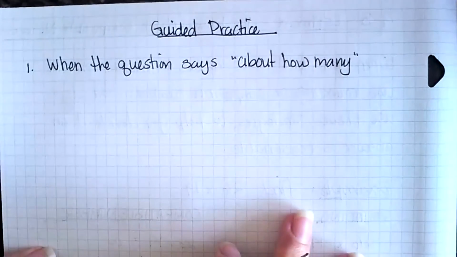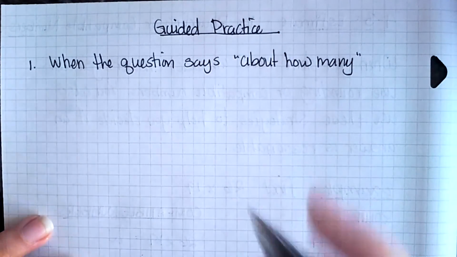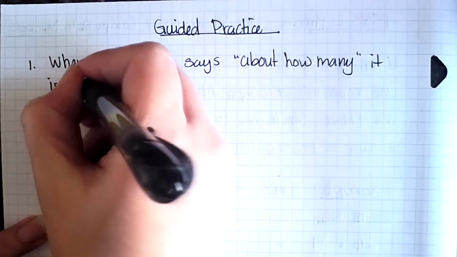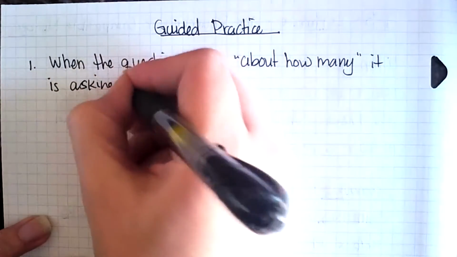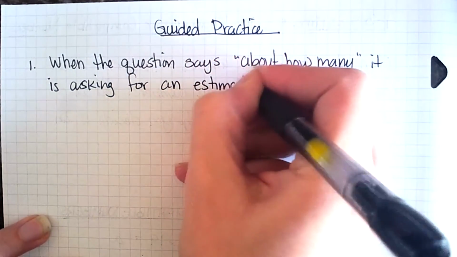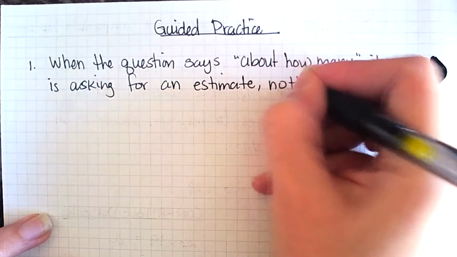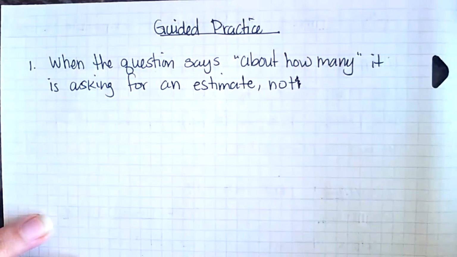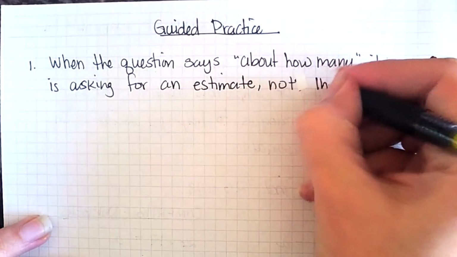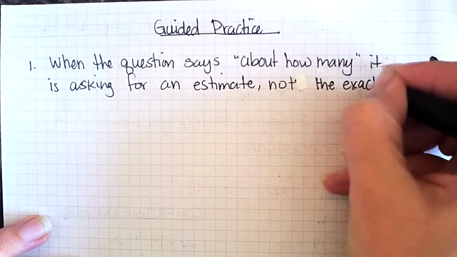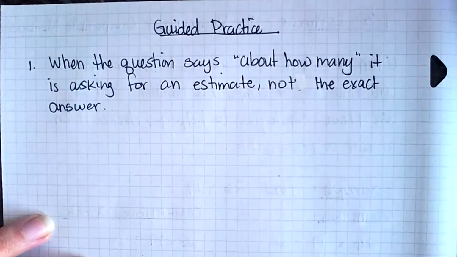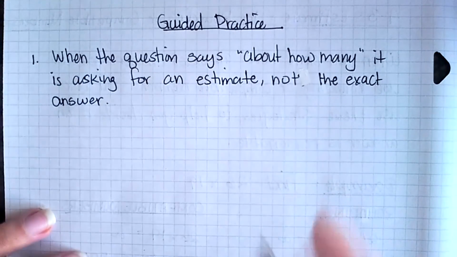So let's go ahead and add that to our answer. When the question says about how many, it is asking for an estimate, not the exact answer. Okay. Now let's go ahead and take a look at number 2.